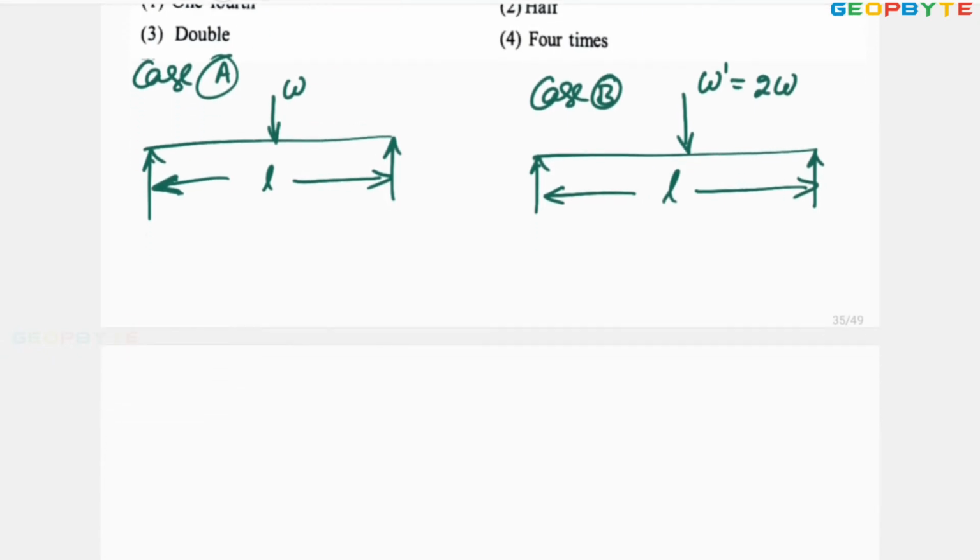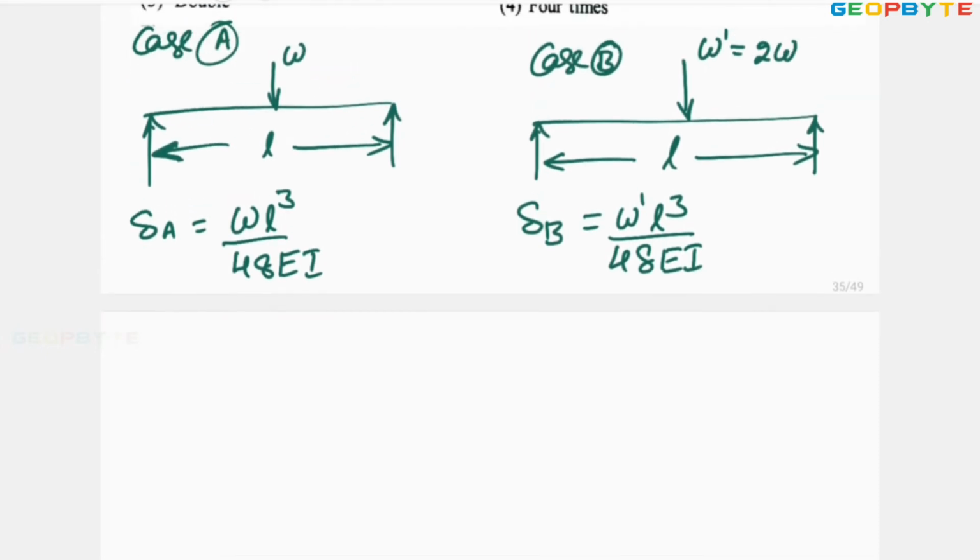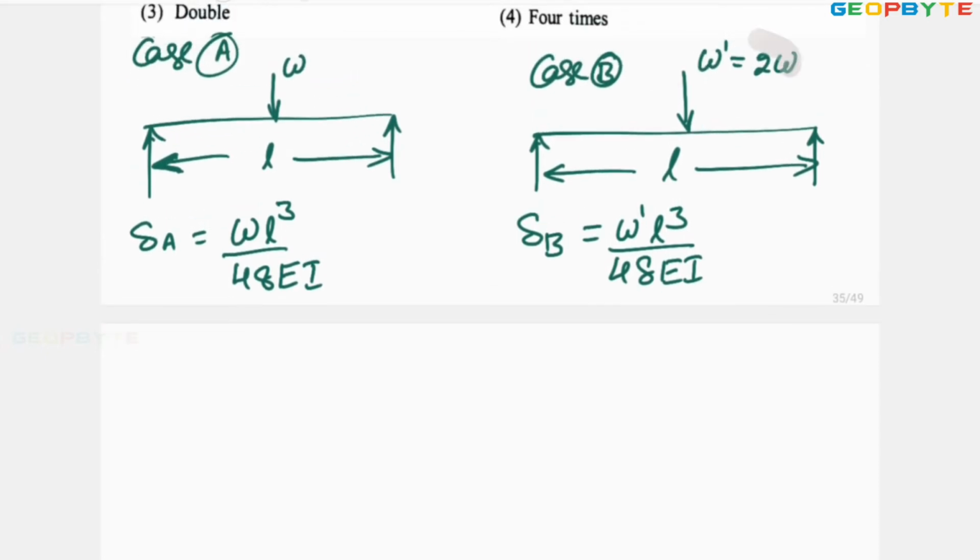Now, the deflection for this case, deflection of A equal to WL cube by 48 EI. That is the standard formula. Deflection for the case B, W dash L cube by 48 EI. But W dash equal to what? W dash equal to 2W.